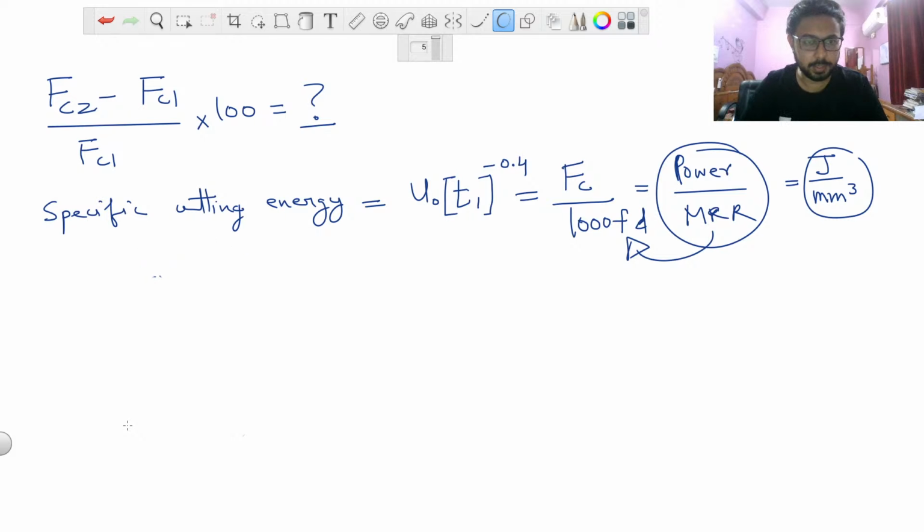Now we will be finding this relation between FC and angle lambda, that is the approach angle.